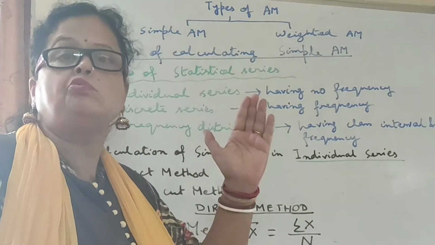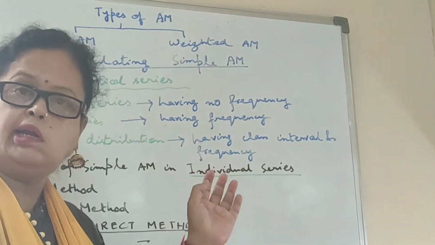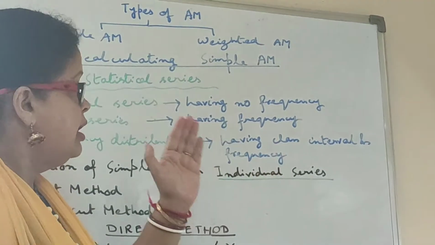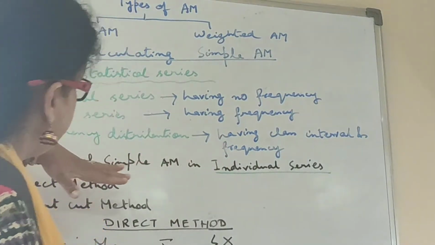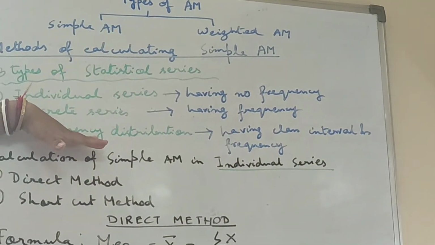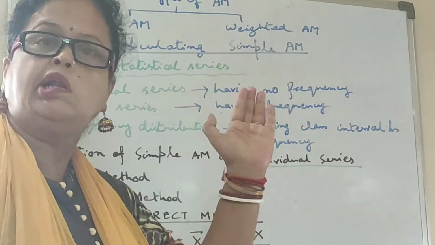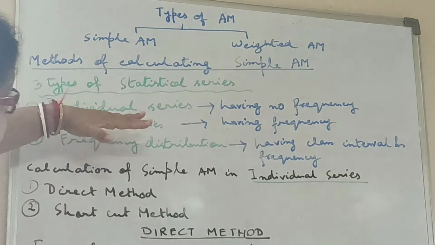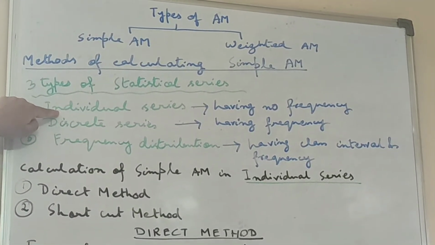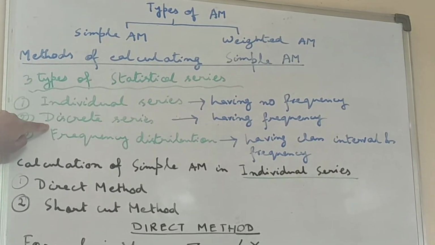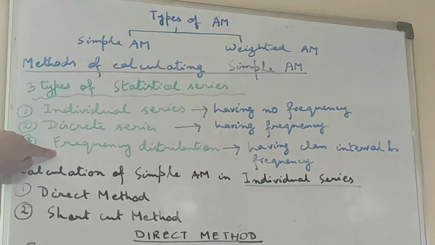Frequency distribution means we are representing the series in terms of class intervals, like 0 to 10, 10 to 20, 20 to 30, like that. And class intervals along with frequency, whenever this type of series is there, we will say that series is representing frequency distribution. So we are going to discuss calculation of simple arithmetic mean in these three series. First, individual series, then discrete series, and then frequency distribution.